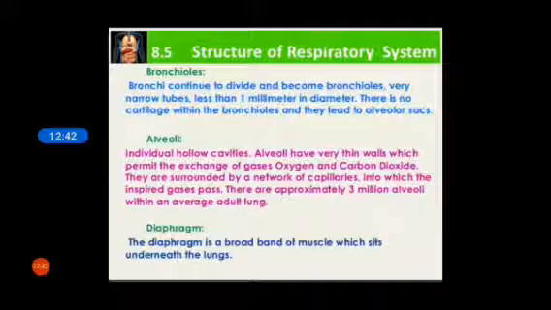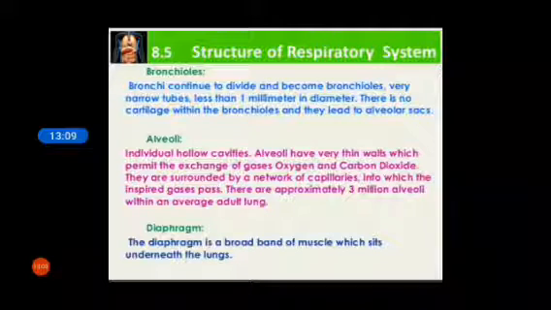Individual hollow cavities, the alveoli, have very thin walls which permit the exchange of gases, oxygen and carbon dioxide. They are surrounded by a network of capillaries into which the inspired gases pass. There are approximately 3 million alveoli within an average adult lung.